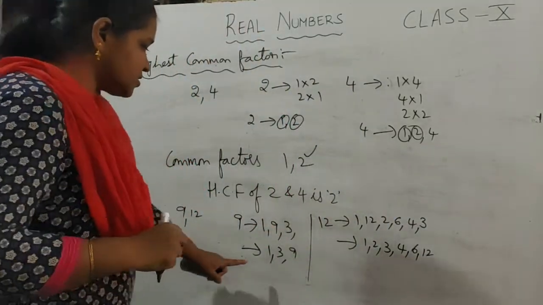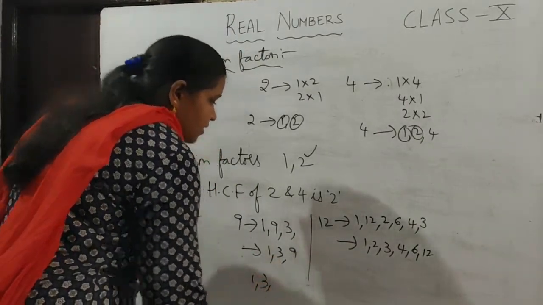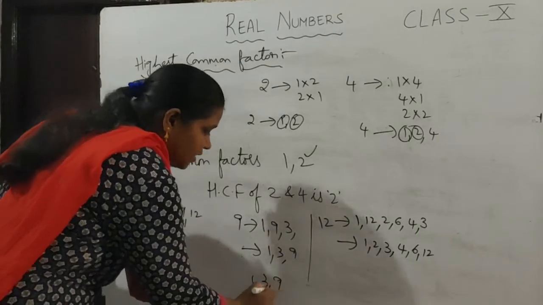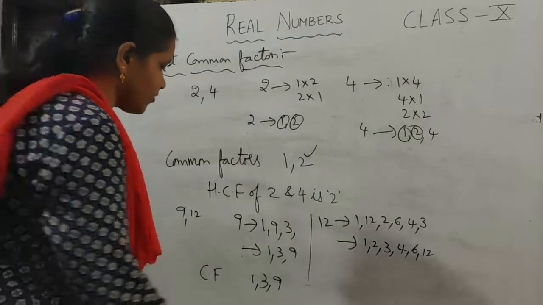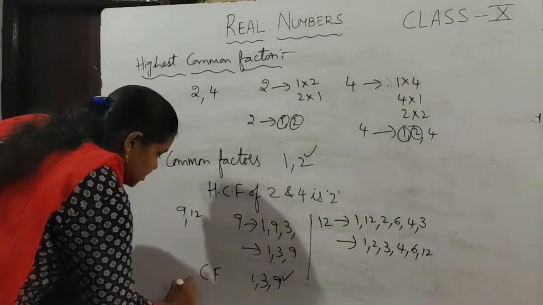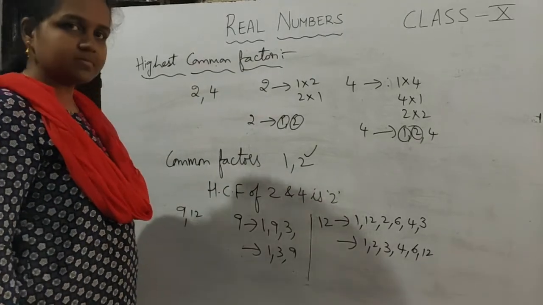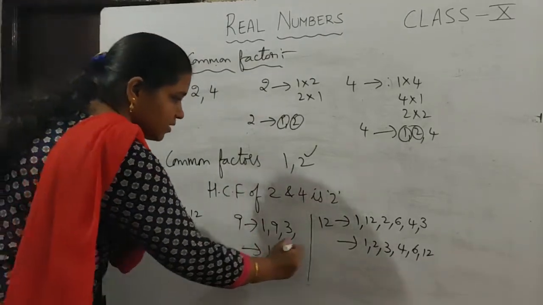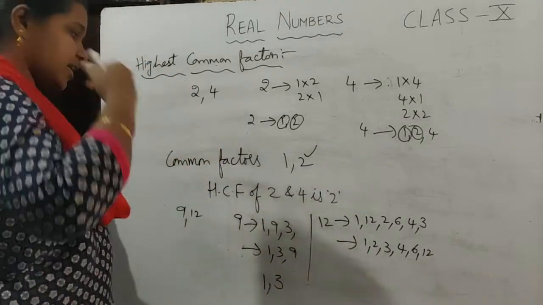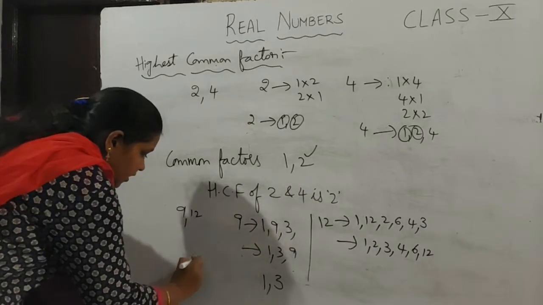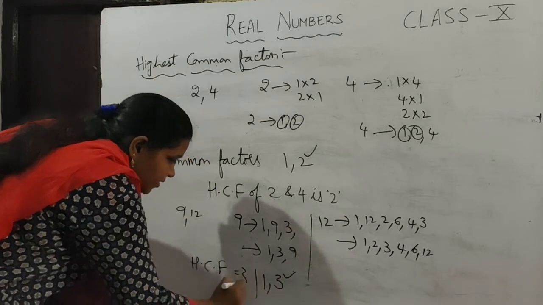Now what are the common factors, if you observe? 1, 3 and 3. 1 and 3 are the common factors. So what is the highest common factor? The highest common factor is 3.